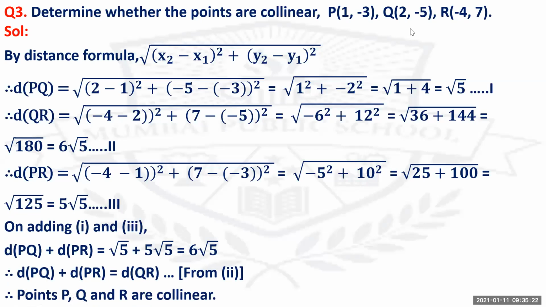Now most of you will have doubts in this: how did I get this root 180 as 6 root 5? So what we are going to do is check the factors of 180. Understand? Factors of 180 are as this. Now check, it is 6 into 30. Is this clear to all? Now you can factorize 30 again, so that you will get that as 6 into 6 into 5.